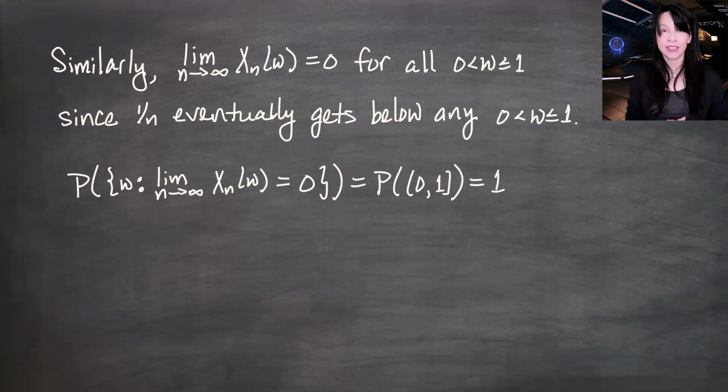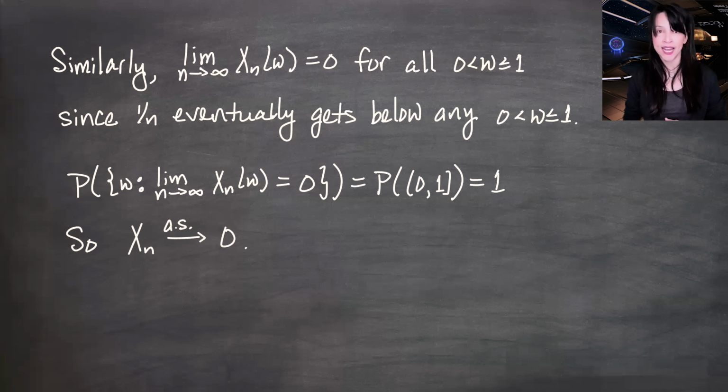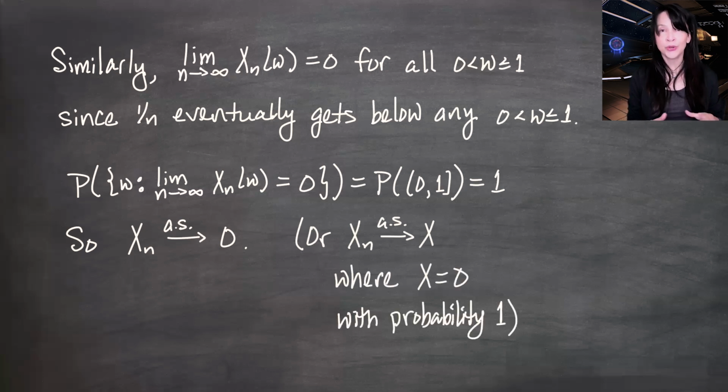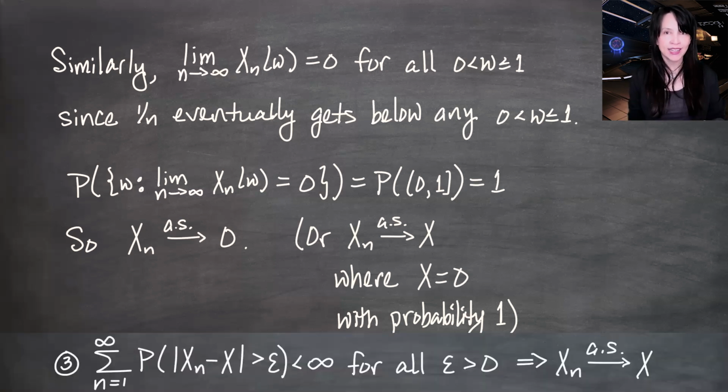So I've got two ways to say this. I could say Xn converges almost surely to 0. Or if you'd rather see a random variable there, I could say that Xn converges almost surely to X, where X is the very boring random variable that takes on the value 0 with probability 1. So this is a sequence of random variables where we do have almost sure convergence. Remember, we were looking at that property 3 that I started this video with.